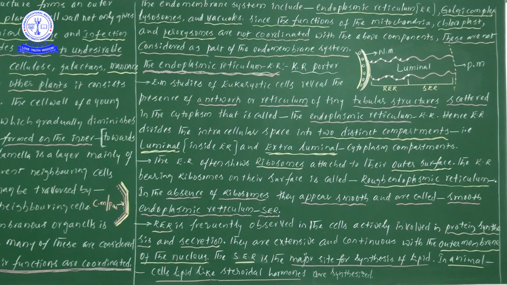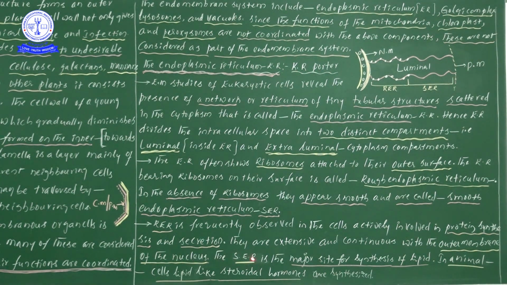Likewise, here on the endoplasmic reticulum ribosomes are there, and these ribosomes are also involved in protein synthesis and secretion, so definitely it will be under the control of RER, rough endoplasmic reticulum. Next one, they are extensive and continuous with the outer membrane of the nucleus. Thereby this rough endoplasmic reticulum is situated very close to the outer nuclear membrane.